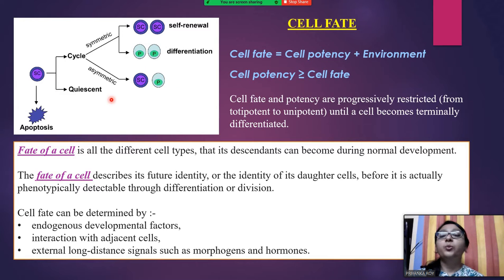Or it can move into a quiescent stage. Quiescent is basically an inactive stage. It does not multiply, or it does not show any activity, but still it is alive and it is surviving. Or it might go into apoptosis, which you know is a programmed cell death. It might move into the death phase. So these are the possible cycles it can take, and when it takes the self-renewal cycle or the differentiation cycle, then you get to see different kinds of cells it can produce, and thereby the cell fate comes into action.